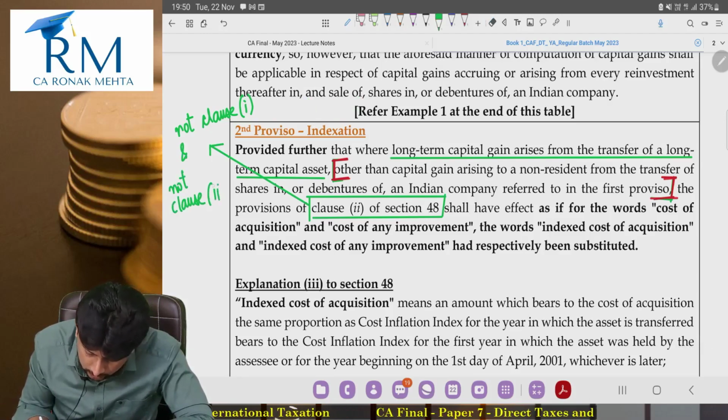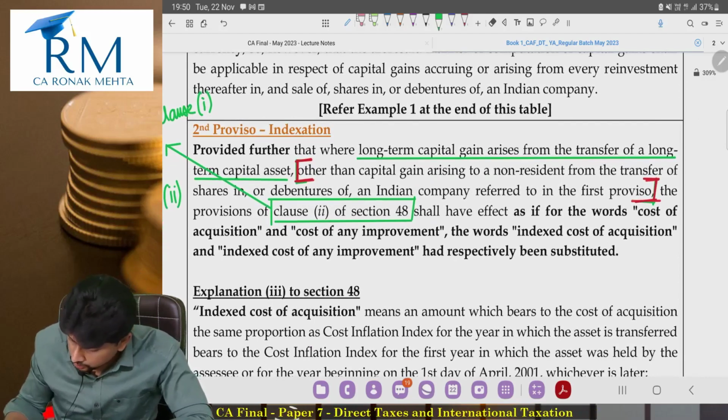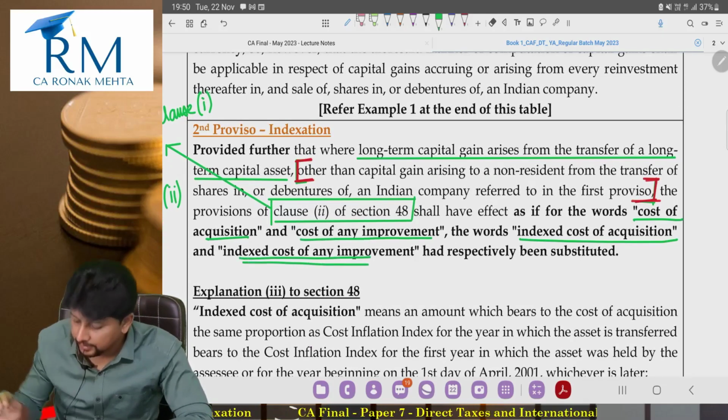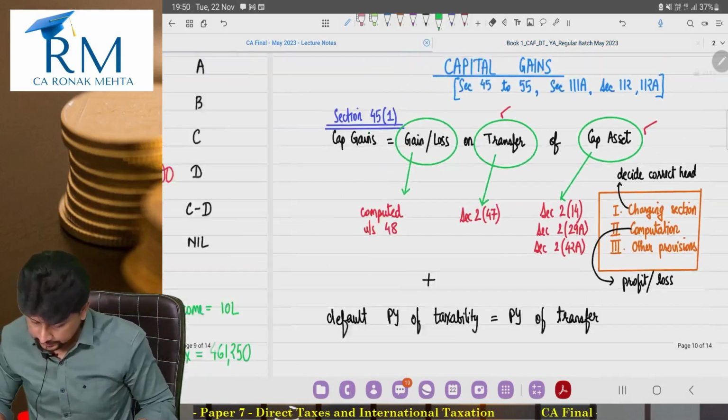Now guys, what is clause 2? As if for the words cost of acquisition, index cost of acquisition, as if for the words cost of improvement, index cost of improvement respectively had been substituted. See this.